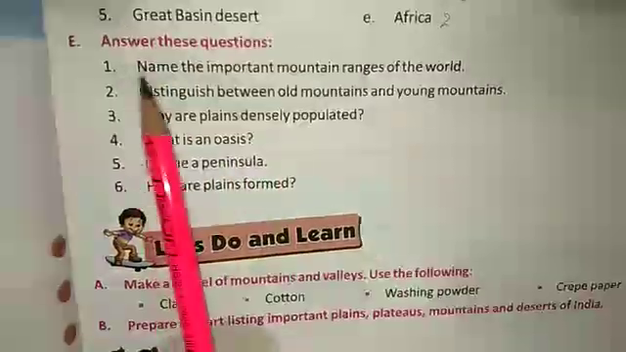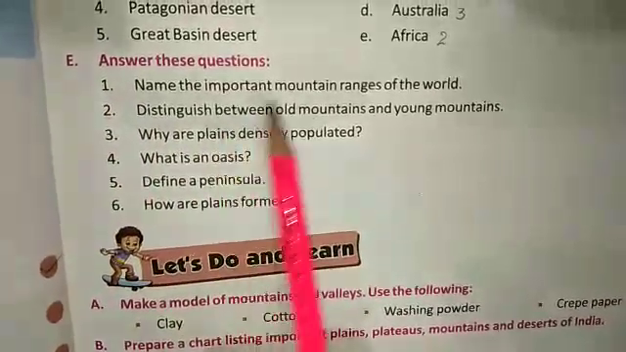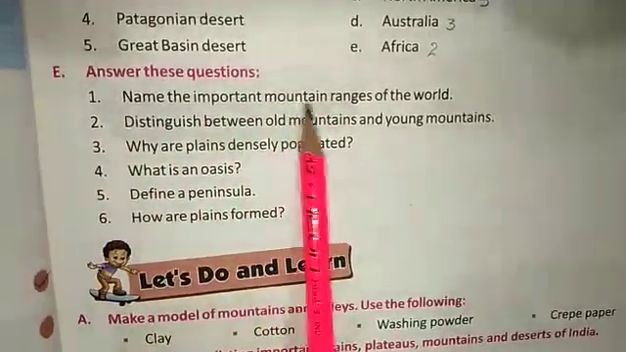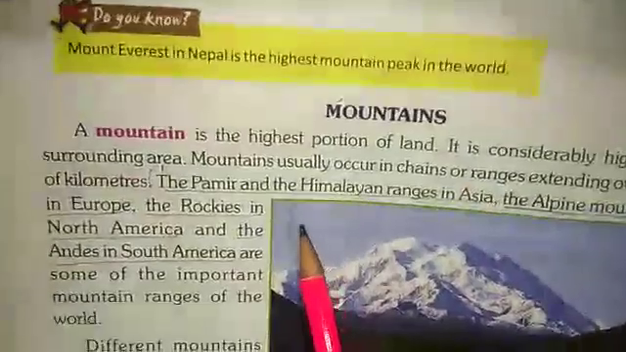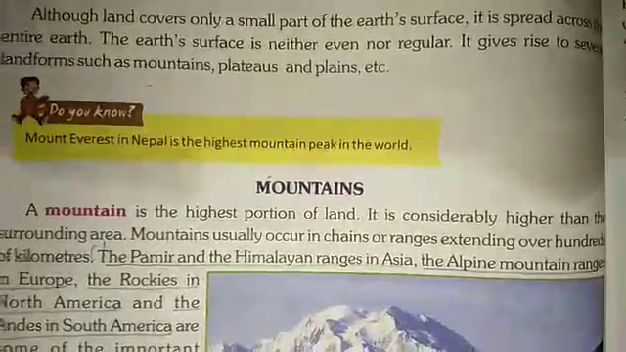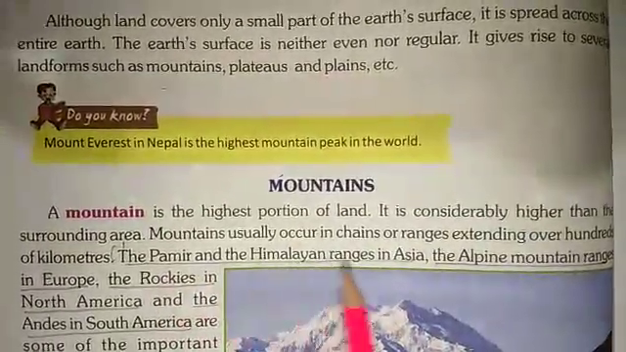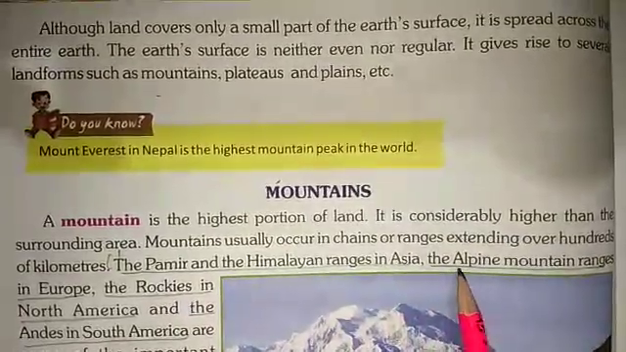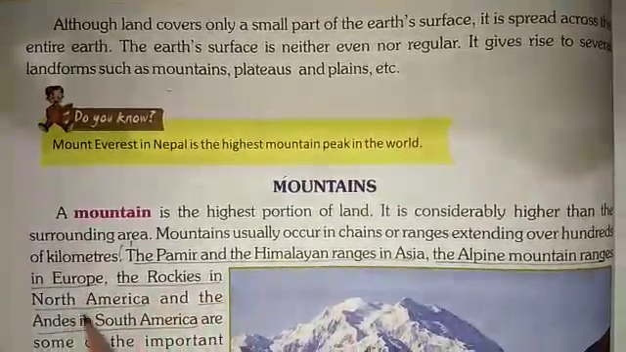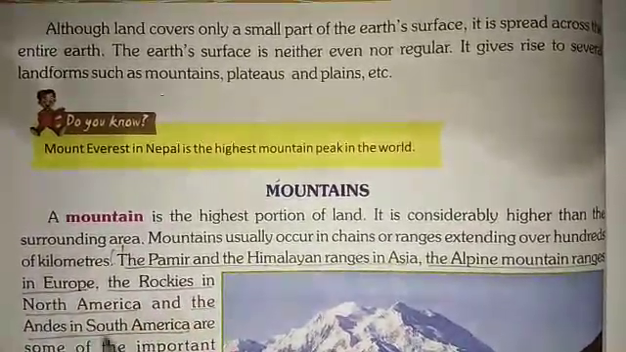Now let's start the answers to these questions. I'm going to give you the answers of all these questions. The first one is, name the important mountain ranges of the world. The answer is on page 48. The important mountain ranges of the world are, first, the Pamir and the Himalayan ranges in Asia. Second, the Alpine mountain ranges in Europe. Third, the Rockies in North America. And the fourth, the Andes in South America.